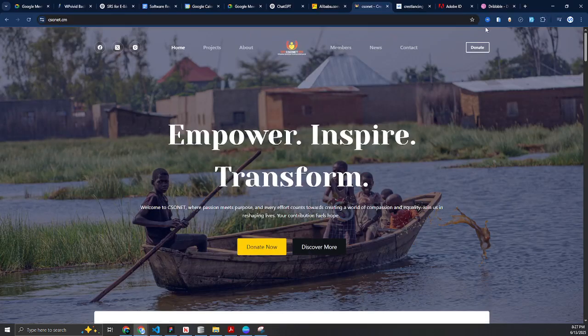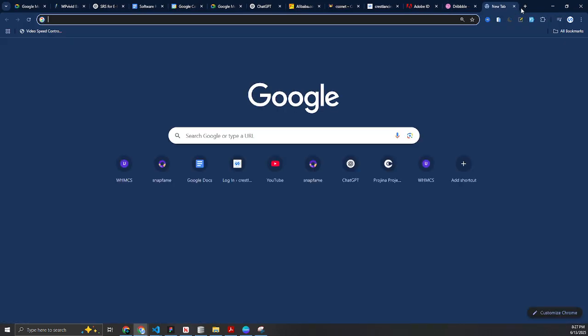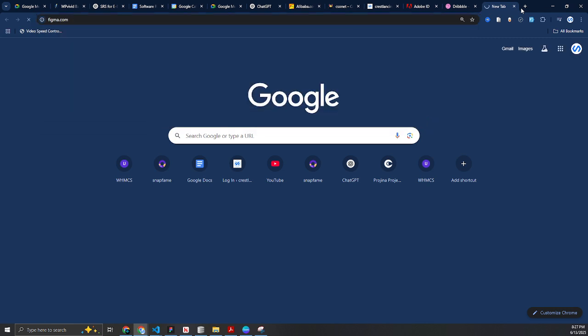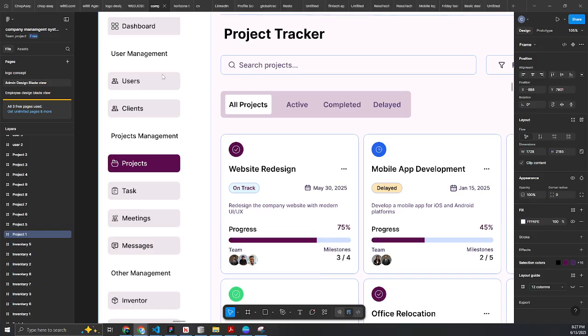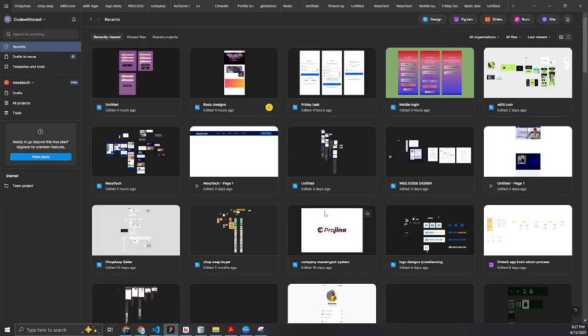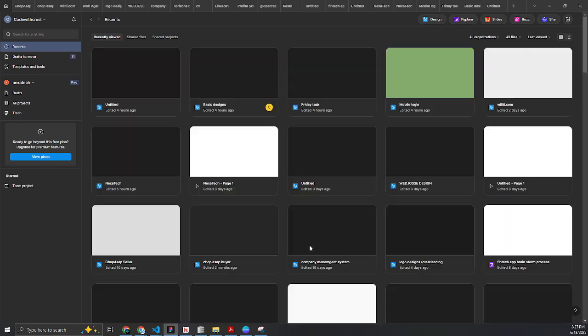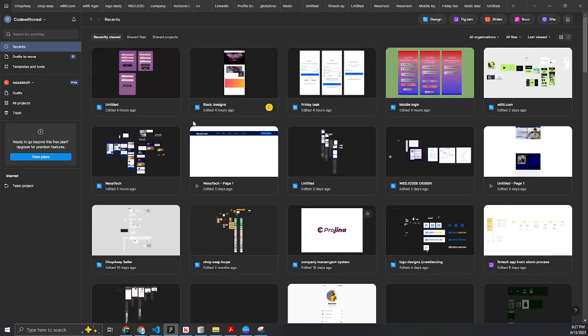Now you are going to go to this website called Figma.com and sign up for an account. For those of you who already know Figma, good for you. But if you don't know Figma, go to Figma.com and sign up for a free account. When you sign up, you are going to open the application somehow like this. Once you open it, you can find something like this. I have an interface that looks like this because I am a designer and I've been designing for long.